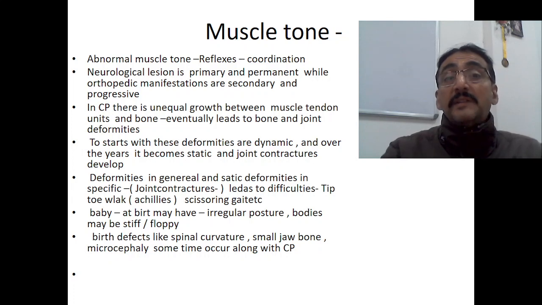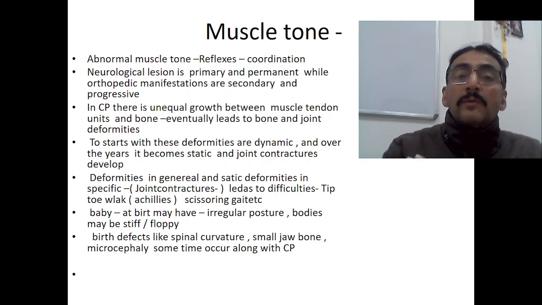Because of spasticity, we have a lot of orthopedic manifestations, and they may keep progressing. First there is spasticity, spasticity leads to contractures, contractures lead to deformities, and deformities lead to many other problems, such as fractures. So orthopedic problems go on increasing.